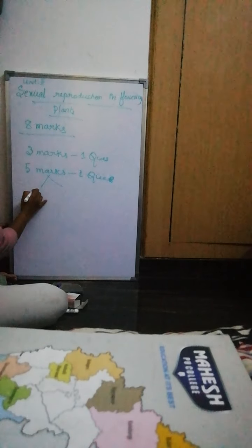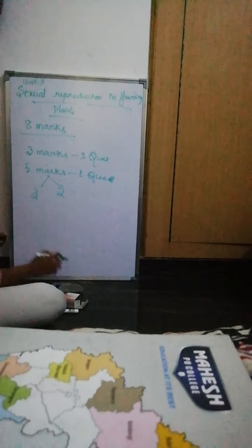In this lesson, as per the PU board, the weightage is 8 marks. That is, they may ask 1 question from the 3 marks and 1 question from the 5 marks. These 5 marks can be split up like this. They may ask for 3 marks and they may ask for 2 marks. Understood? They can split up.